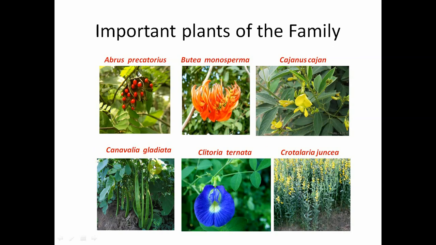And Canavalia gladiata. It is also popularly called Tammakaya. And Clitoria ternatea. It is called Shankupushpi. And the most important commercial crop, Crotalaria juncea. It is also popularly known as sunhemp and also called jute. For making jute it is very useful.